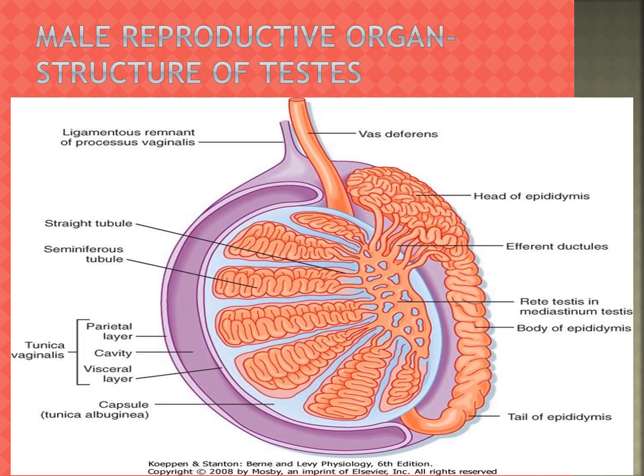Next is the straight tubule and the seminiferous tubule, which is folded. Ligamentous remnant of processus vaginalis.